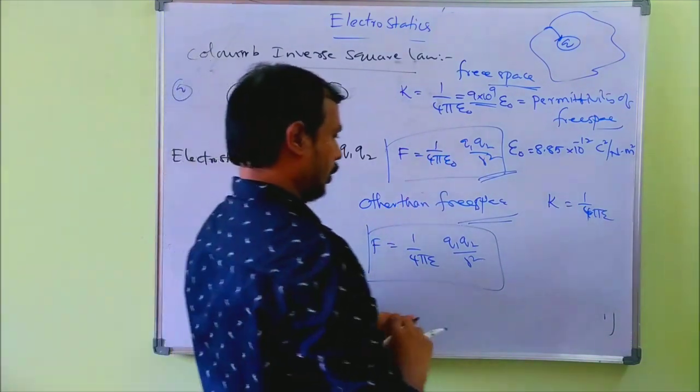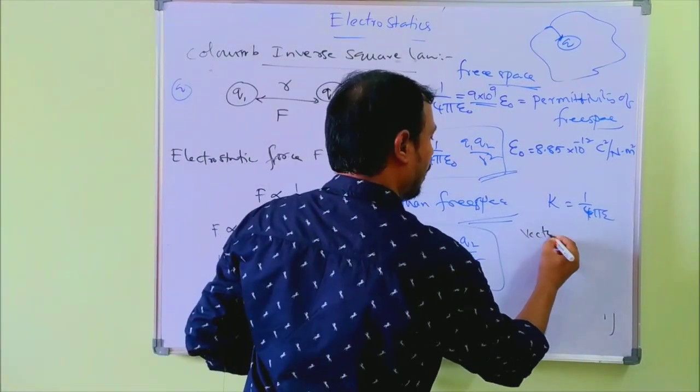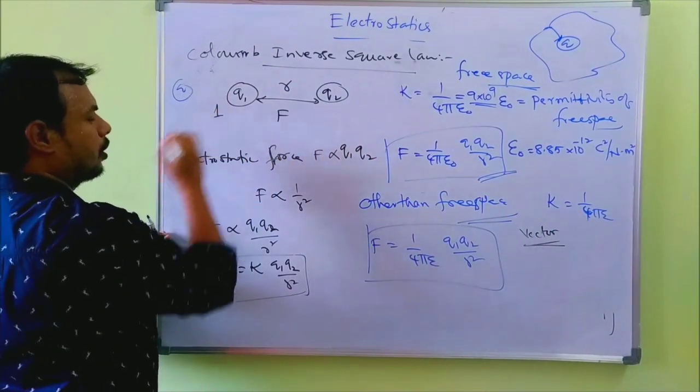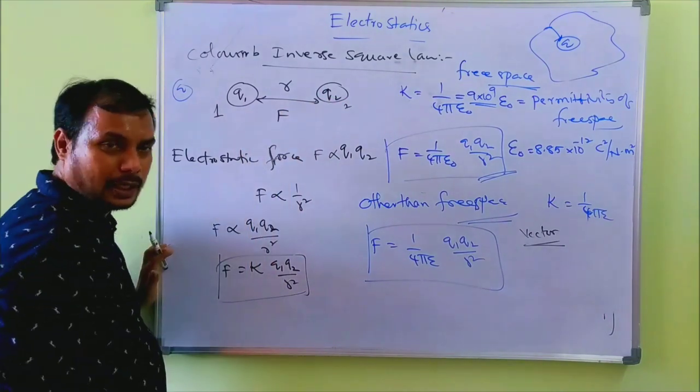In vector representation, sometimes it is asked in vector representation. So Q1 first charge, Q2 second charge.